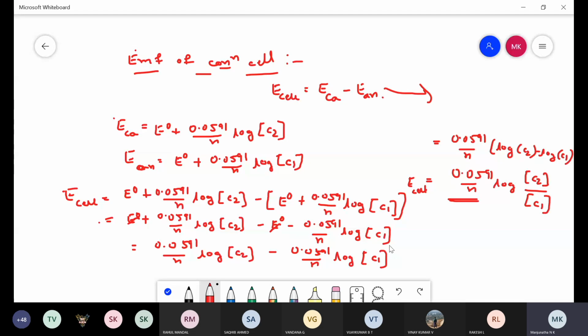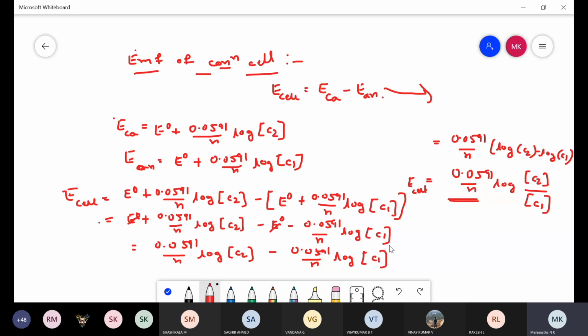E cell is equal to 0.0591 by n log C2 by C1, where n is the number of electrons involved in the reaction, C2 is the concentration of cathode electrolyte, and C1 is the concentration of anode electrolyte. You need to remember these three.